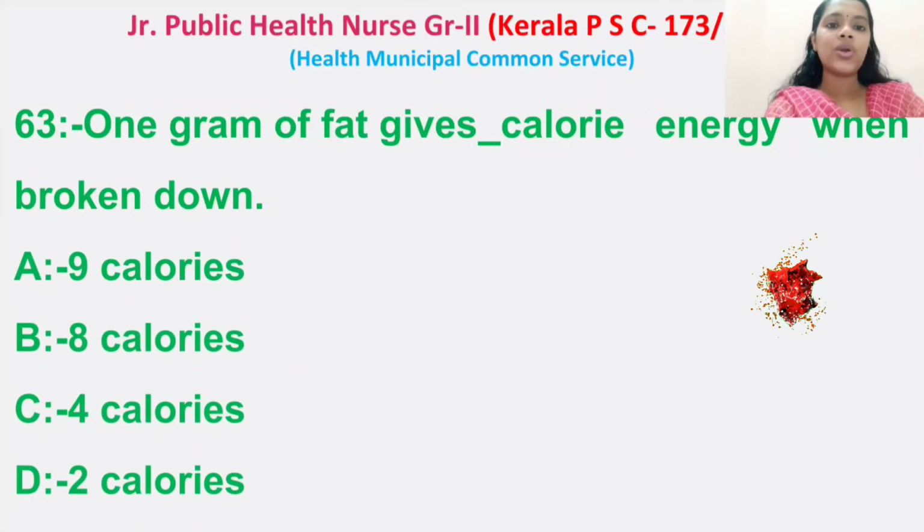Then 63. 1 gram of fat gives dash calorie energy when broken down. Options: 9 calories, 8 calories, 4 calories, 2 calories. Right answer is 9 calories. 1 gram of fat gives 9 calorie energy when broken down.